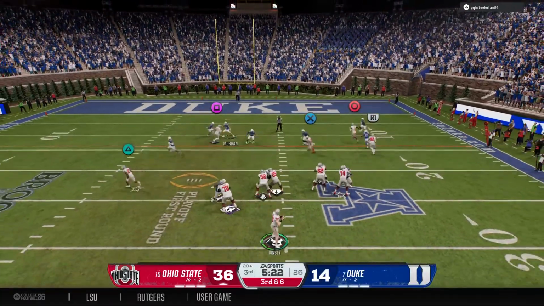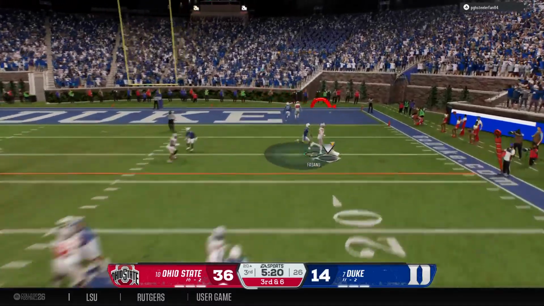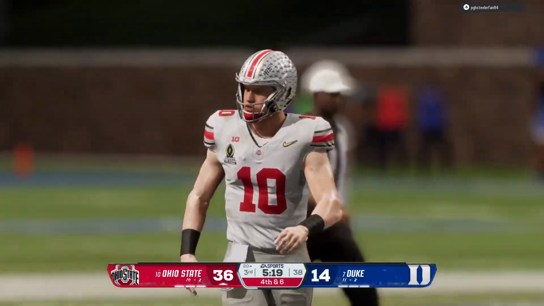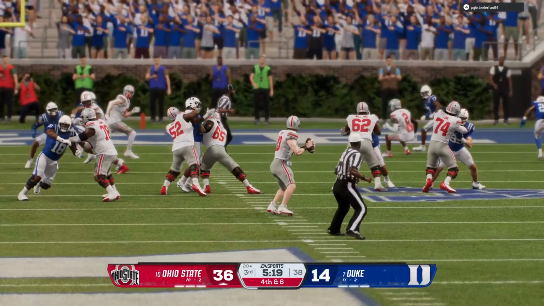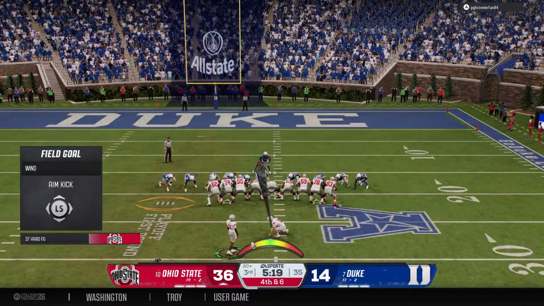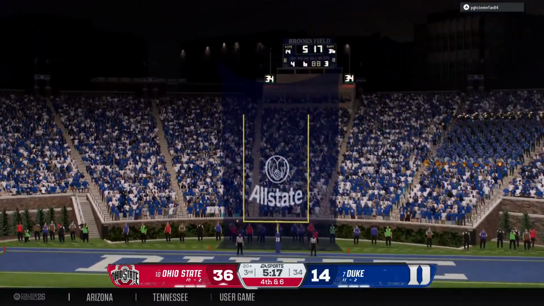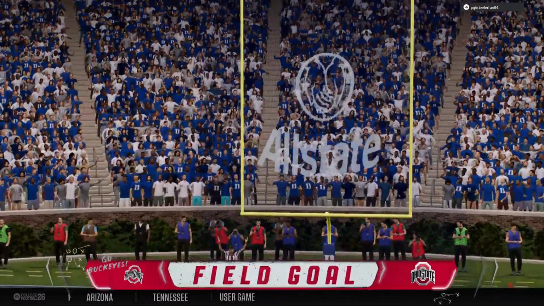Dropping back, looking to throw for the first down, but they don't connect. It's incomplete, and it brings up fourth down. Oh, he just missed another one, Chris. That would have been touchdown number 4 for this quarterback. Still, what a performance we've seen from this guy today, and he's not done yet.